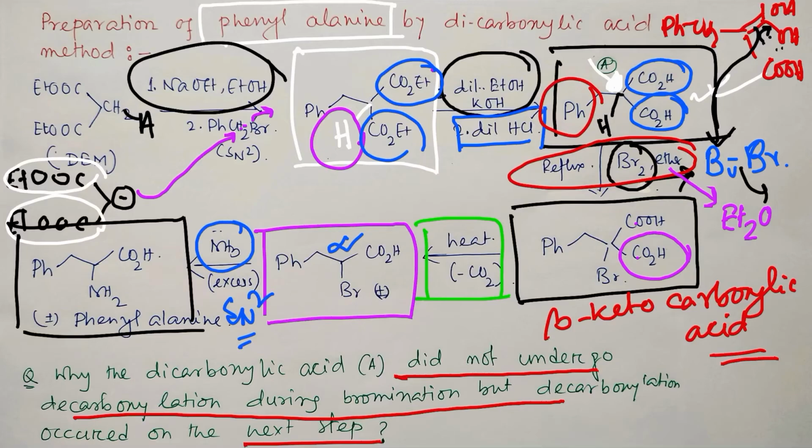Fine. So from this discussion, what we learned, first of all, is that we should not always follow exactly the same thing. We must be careful while choosing, and getting less yield and a mixture of products from a one-step reaction is not good compared to a 2-step with selective reaction. So that's why this 2-step reaction is done, and in the second step, this beta keto derivative is already brominated. So if you heat, there is no problem with bromine, only the carboxyl group will leave. Okay, so this is the overall strategy to prepare phenylalanine through the HVZ reaction.